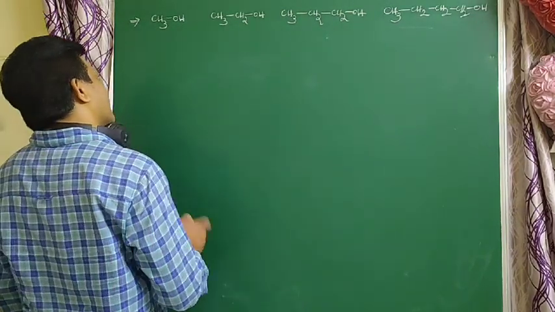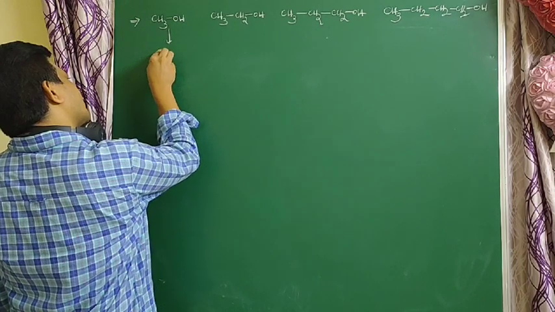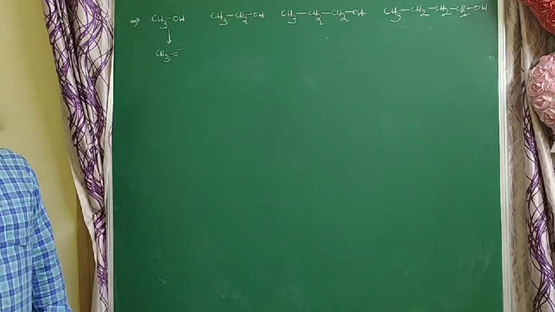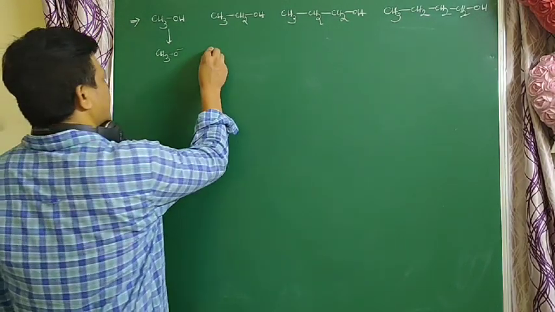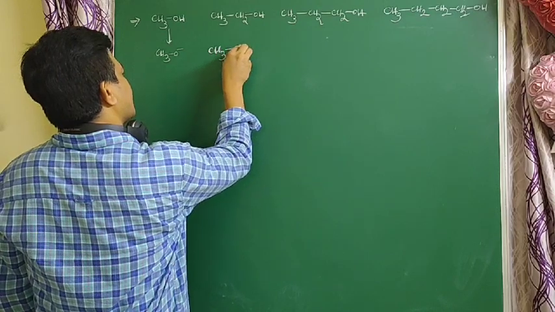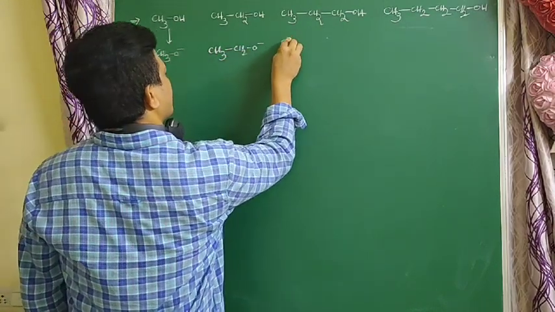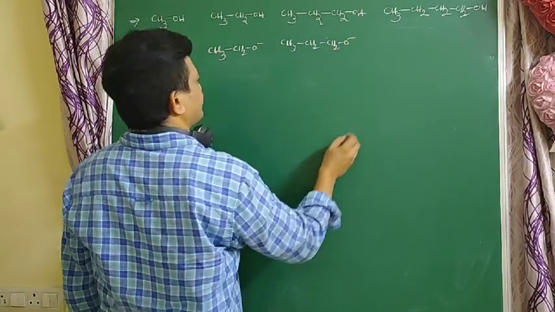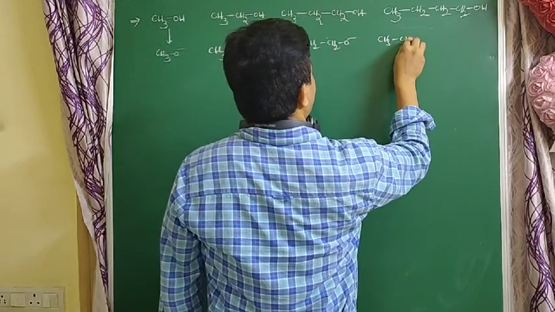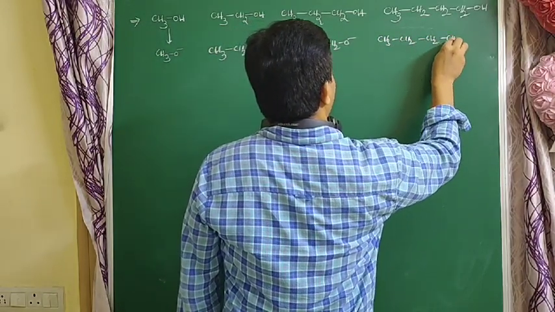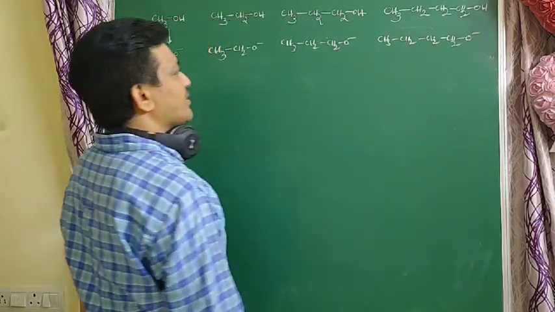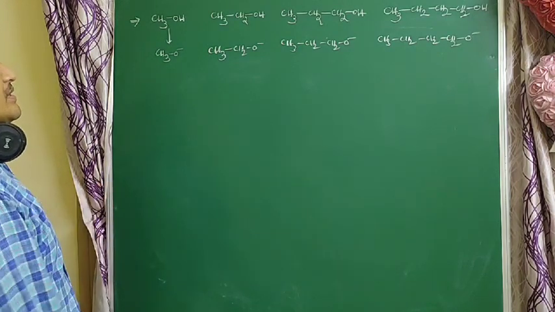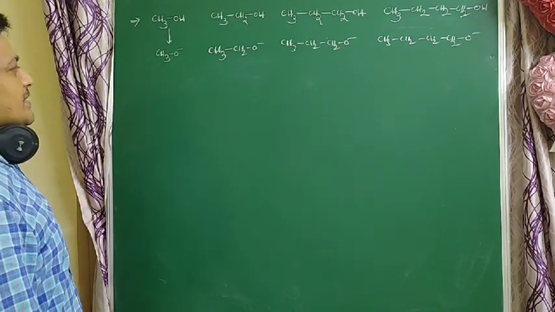Based on the intermediate: CH3O-, CH3CH2O-, CH3CH2CH2O-, CH3CH2CH2CH2O-. Whichever anion is most stable, that compound easily gives H+ ions.